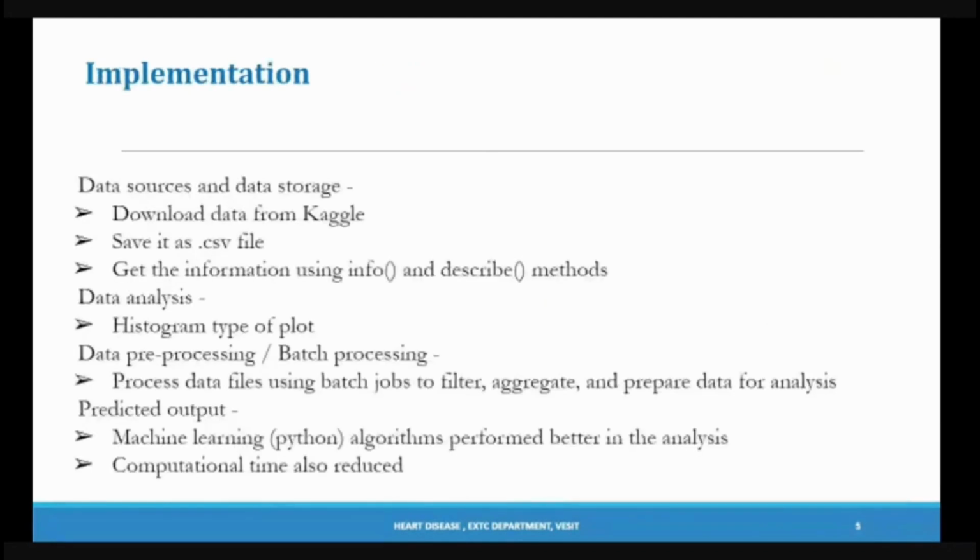So we have downloaded the dataset from Kaggle and saved it in a CSV file. For getting the information from the file, we have used two methods, namely info and describe. The analysis has been done using the histogram type of plot, and the data pre-processing and batch processing is done by processing the data files using batch jobs to filter, aggregate, and prepare data for analysis. And the output is printed using the machine learning algorithms, and also the computation time is reduced due to this.